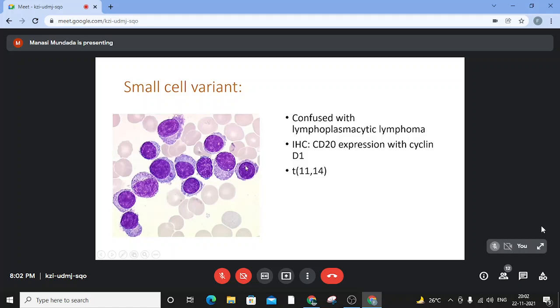To make matters worse, they show IHC positivity for CD20, which we know is a B cell marker. So CD20 is aberrantly expressed in this small cell variant of multiple myeloma, and it also shows cyclin D1 IHC positivity, which corroborates with the translocation 11;14 that is seen in the small cell variant, and they are known to have a good prognosis.